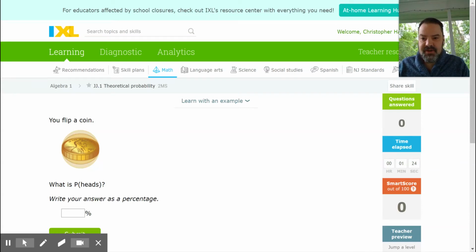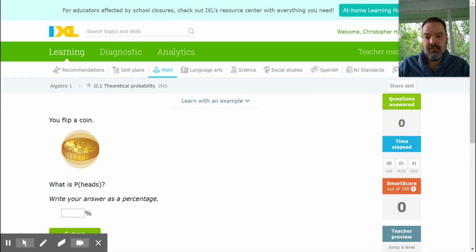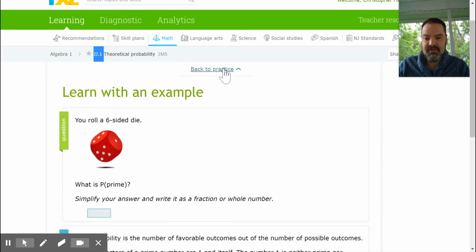So to practice, you're going to be doing IXL JJ.1 on theoretical probability. And by the way, I sent your login information to your email address in case you've forgotten. So if you don't have it, look there. It's JJ.1. All right. So remember, if you want to look back, you can always click on this to learn with an example.